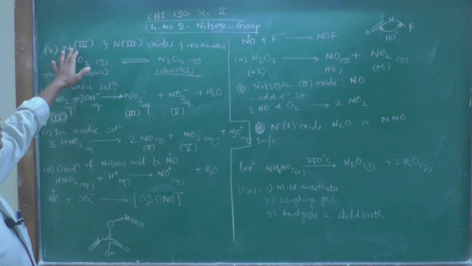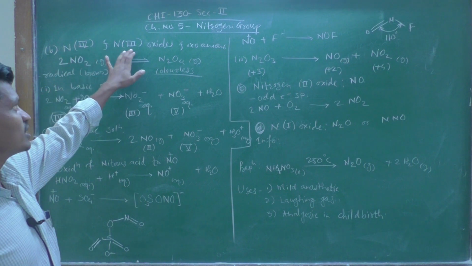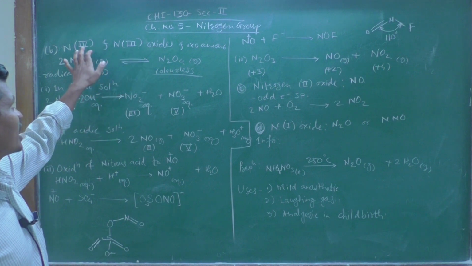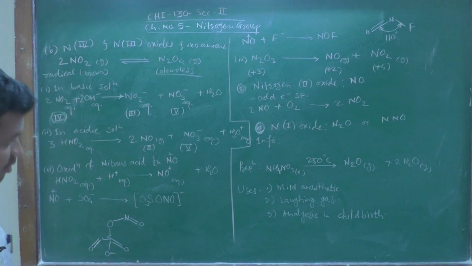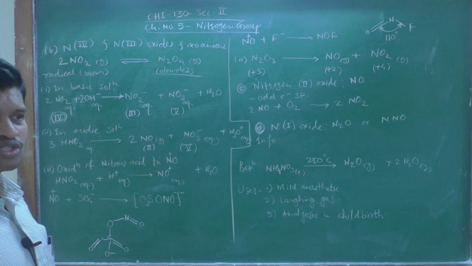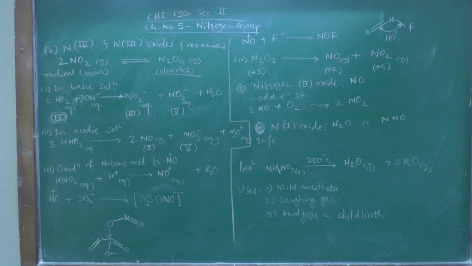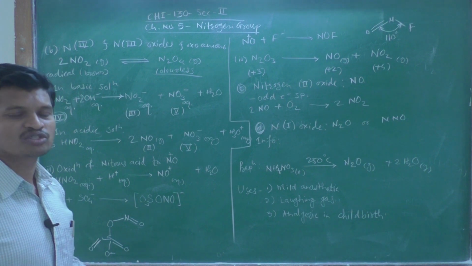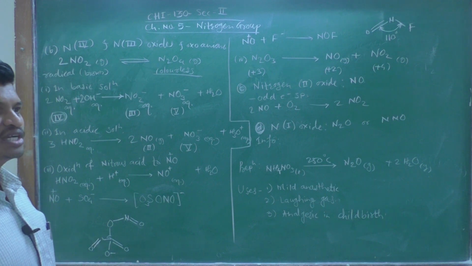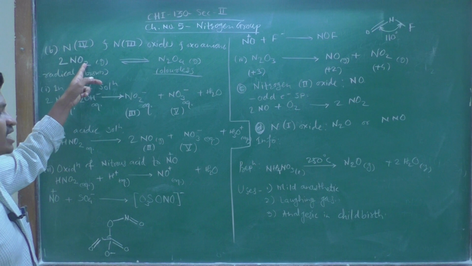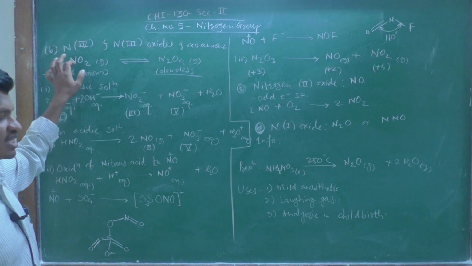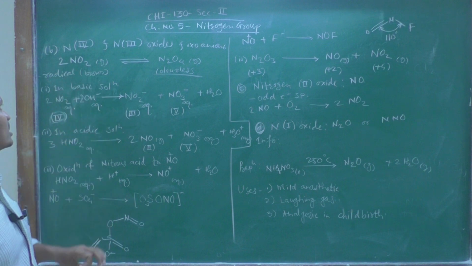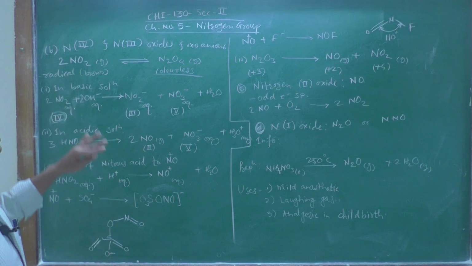Okay. So, let us start with nitrogen in plus 4 and plus 3 oxides, and their oxyanions. Nitrogen in plus 4 oxidation state is called NO2. The name of the oxide, we know, is nitrogen dioxide. So, nitrogen dioxide is the oxide in which nitrogen is existing in plus 4 oxidation state.